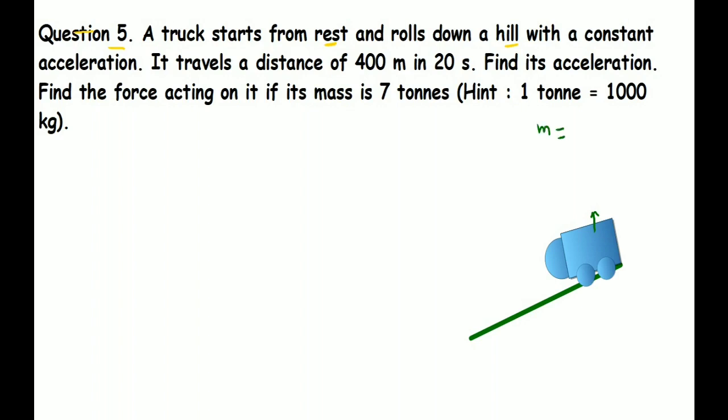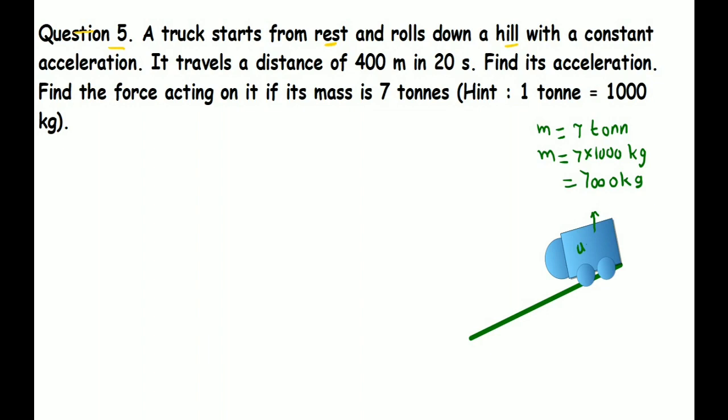So let us write M is equal to 7 ton. Now we know that 1 ton is equal to 1000 kg, so we can write the mass of the truck in terms of kg. And students, the standard unit of mass is kg, so we will convert the mass of the truck into kilograms.